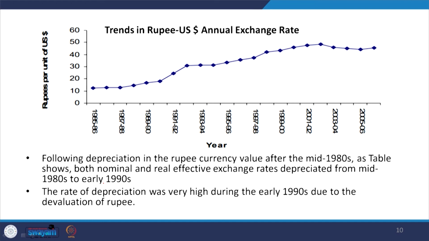Okay. The rate of depreciation was very high during the early 90s due to the devaluation of the currency. All right.